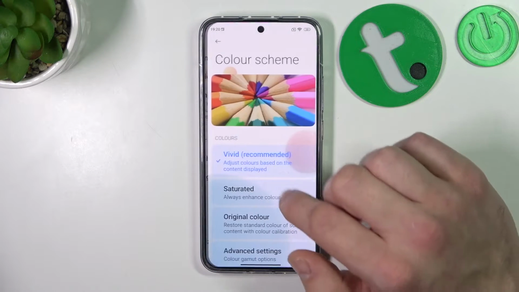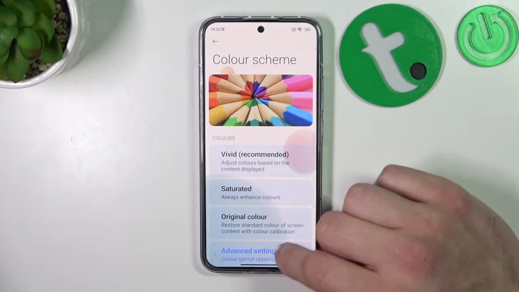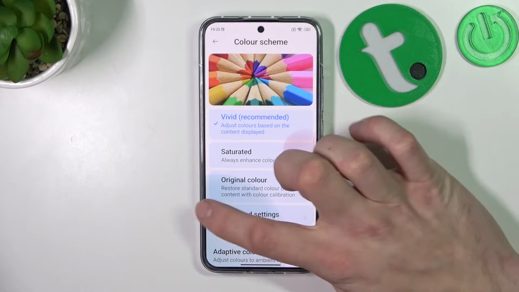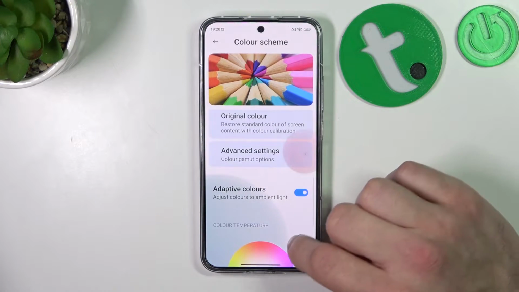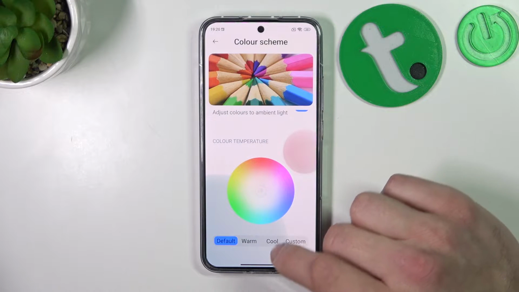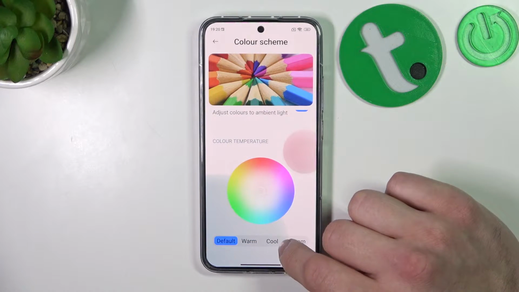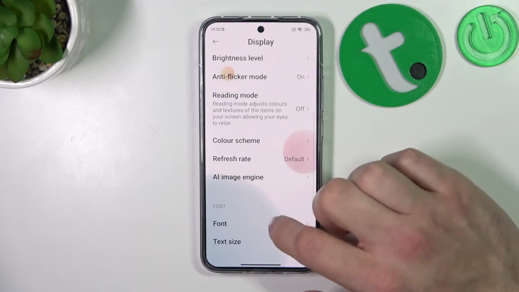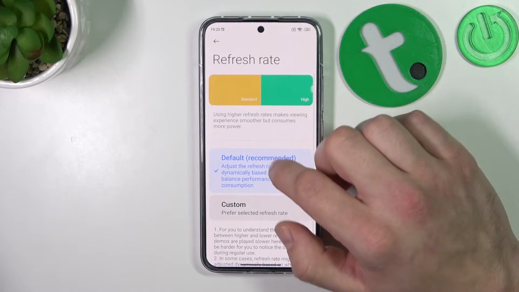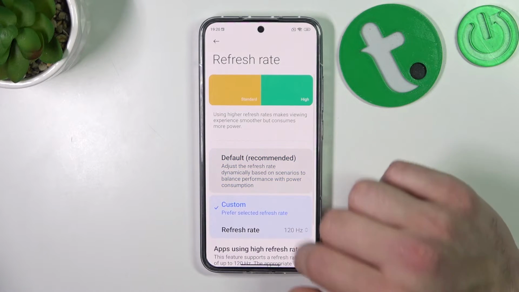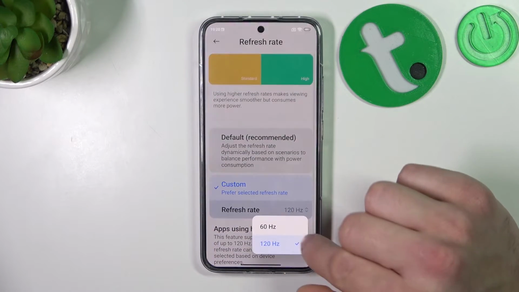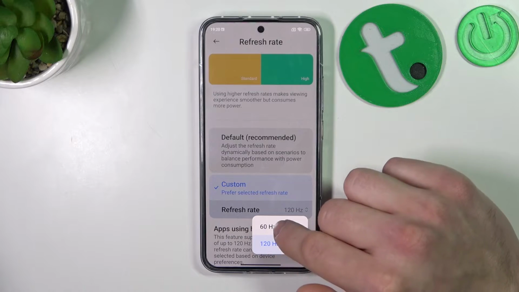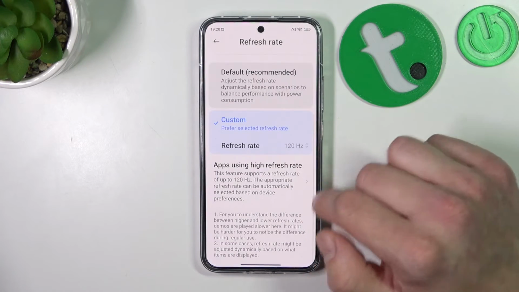Next we can change color scheme and enable or disable adaptive colors and change color temperature between default, warm, cool or custom. Next we can change refresh rate between default or custom. The highest is 120 and the lowest is 60 Hz.